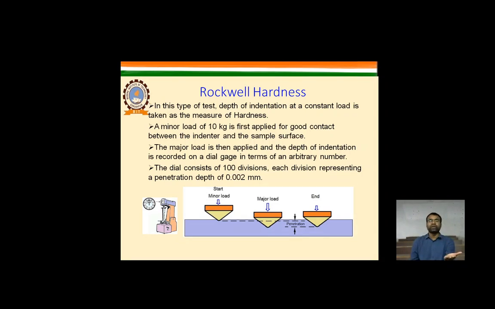As you can see on the very left, that is the Rockwell hardness machine. This is the anvil and this is the indenter. This is the dial indicator. The indenter is the thing which provides the indent.